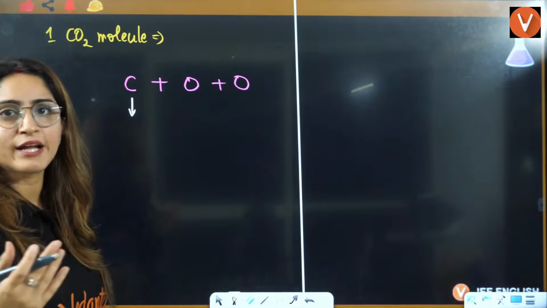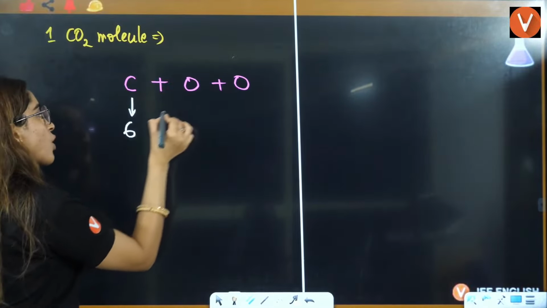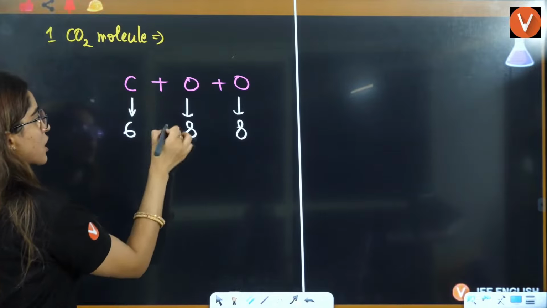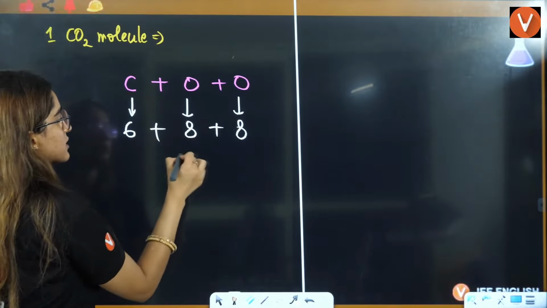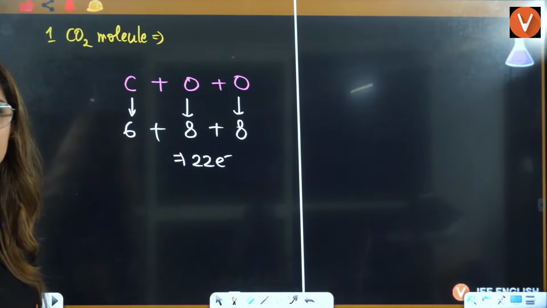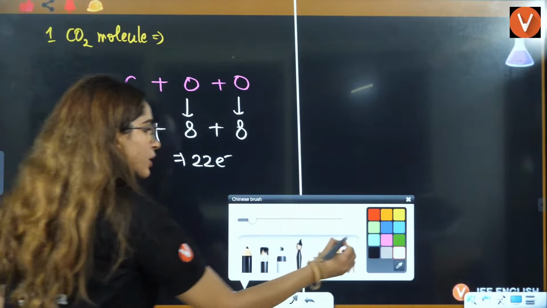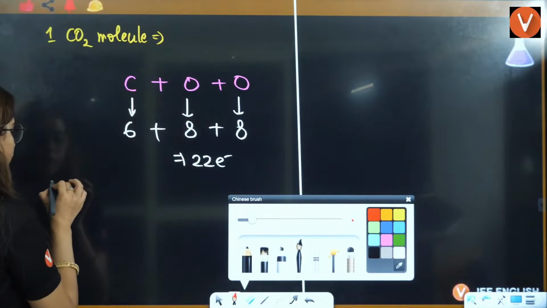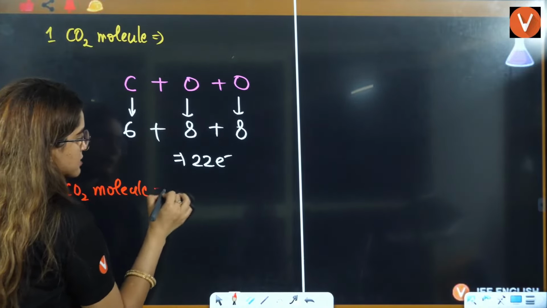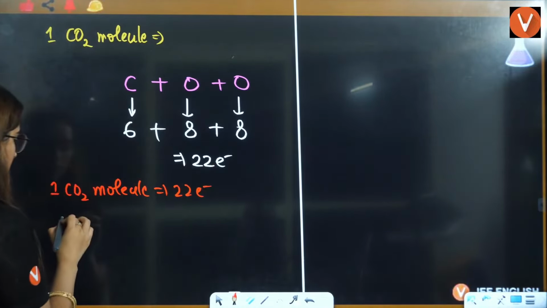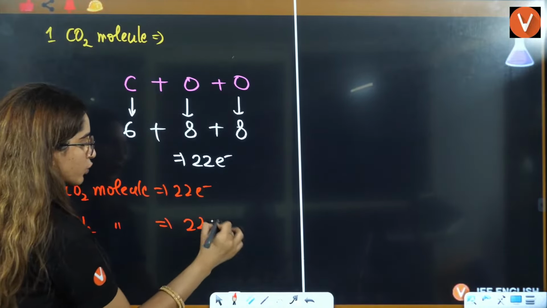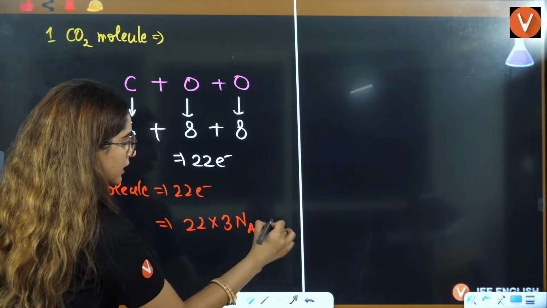Carbon has how many electrons? 6 electrons. Oxygen has 8 electrons. This has 8 electrons, so it will be 16. 16 plus 6, that is 22 electrons. So can I say that one CO2 molecule has 22 electrons. 3 into Na molecules will have 22 into 3 Na electrons.